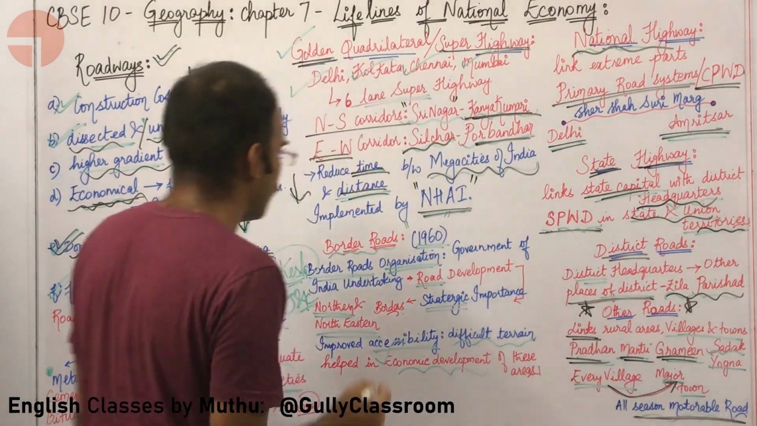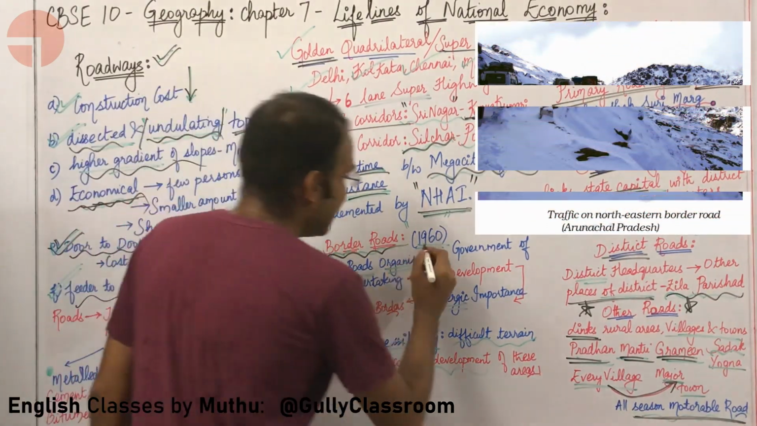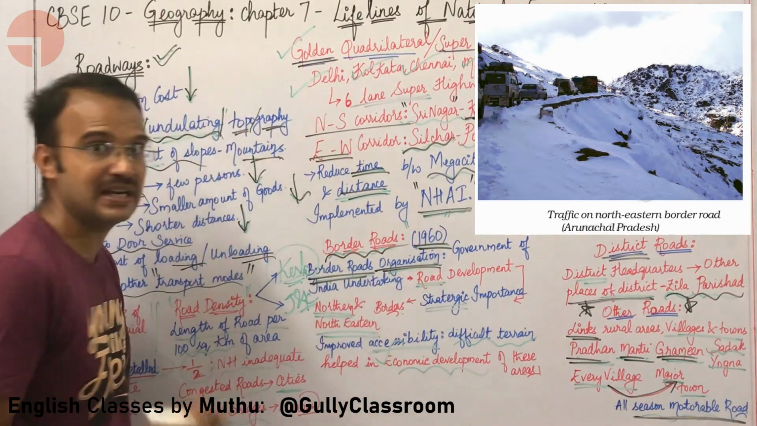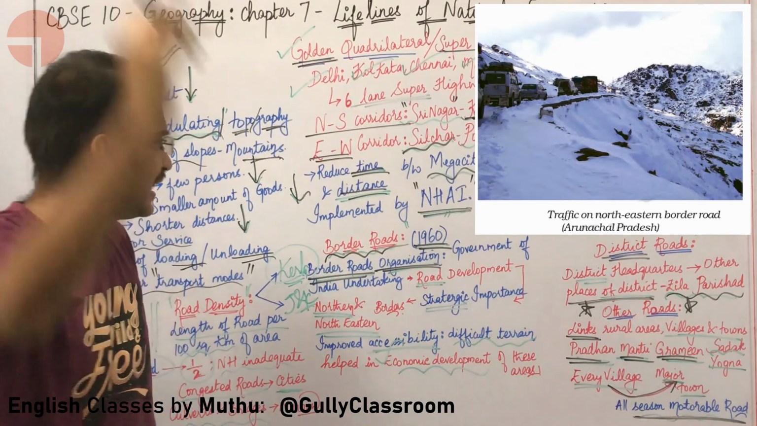Okay, now let us go to the last type of roads, border roads. There is this organization, the Border Roads Organization, which was started in the year 1960, a Government of India undertaking.